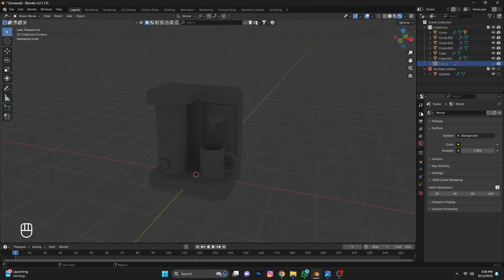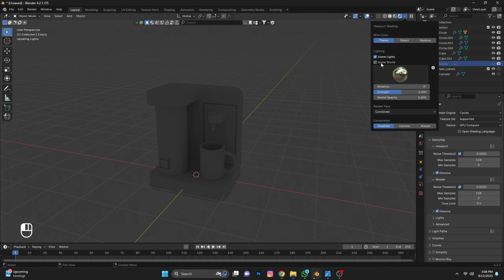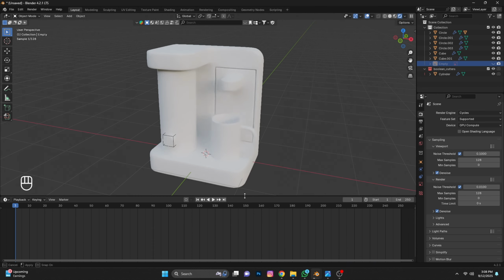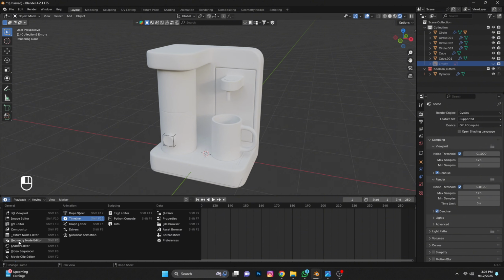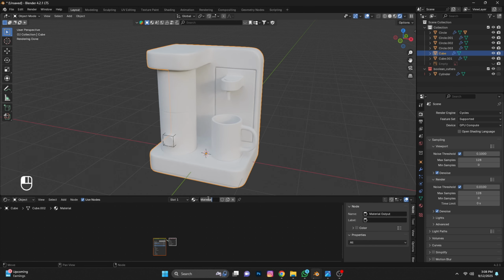Go to render mode, switch from EEVEE to Cycles and uncheck scene world. Now we add material, open the shader editor, select this, add new material and name it machine.